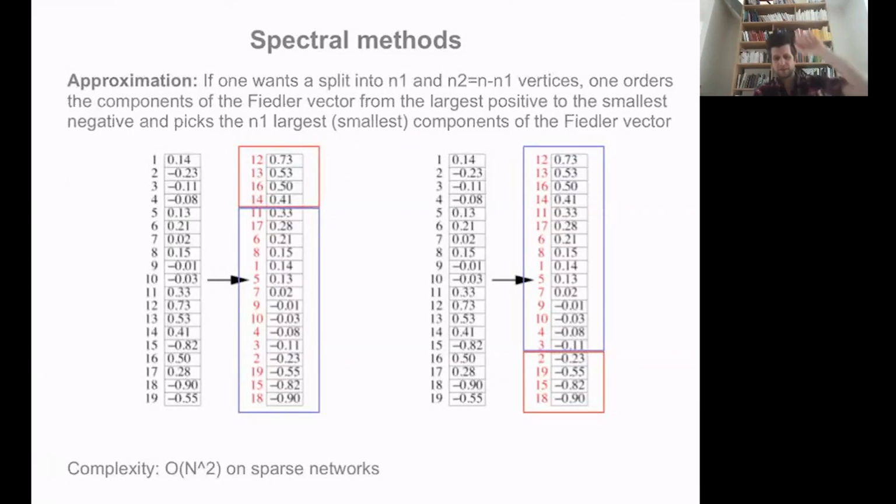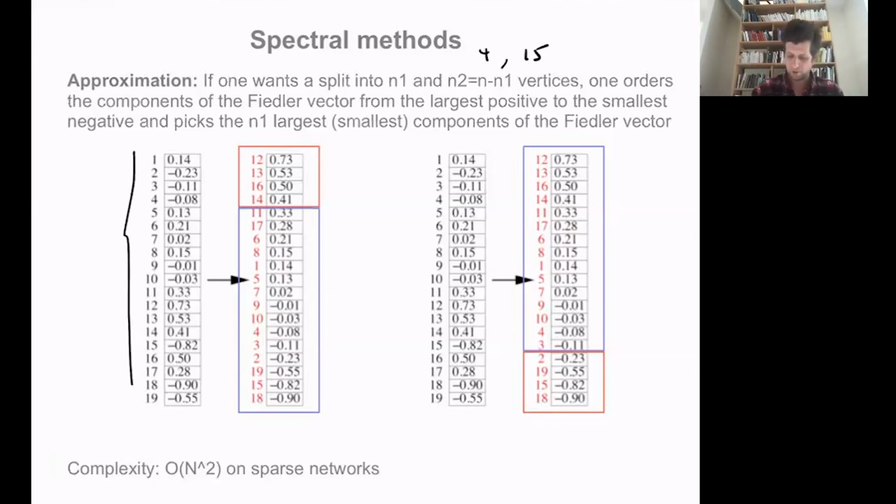Let's assume that here are the entries of my Fiedler vector, and let's assume that I want to divide my graph into two groups, one of size 4 and the other of size 15. What I'm going to do is find a piecewise constant vector with 4 nodes and 15 nodes that is as close as possible to this Fiedler vector.